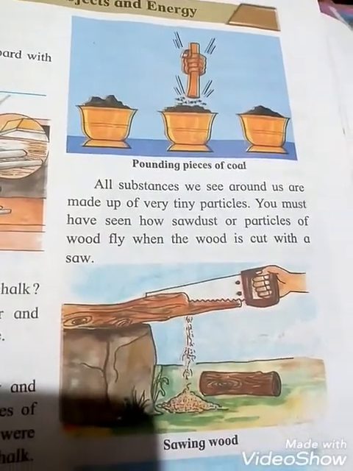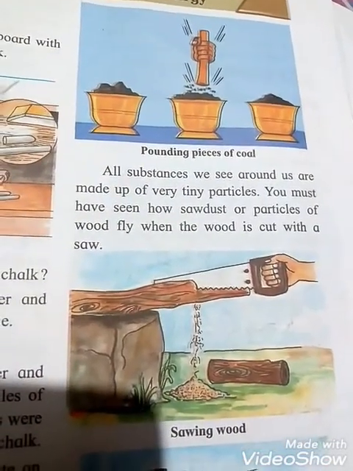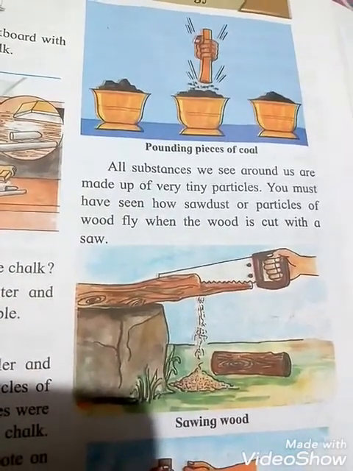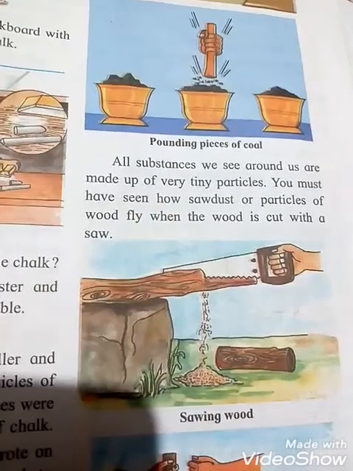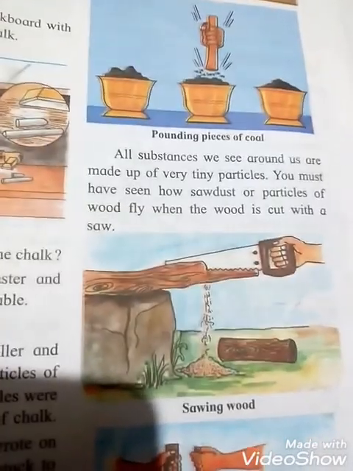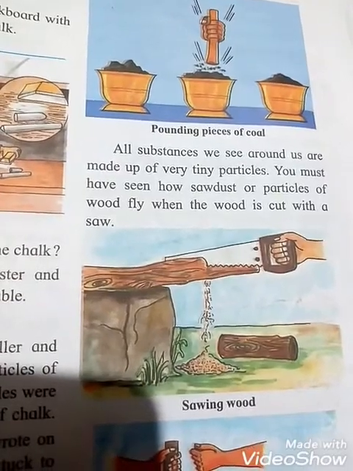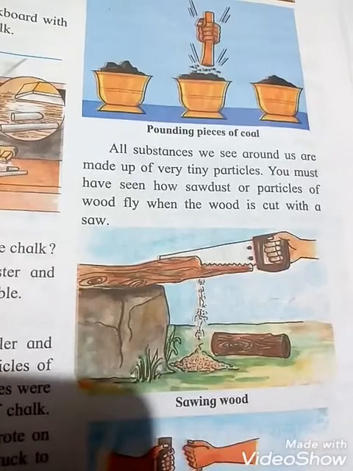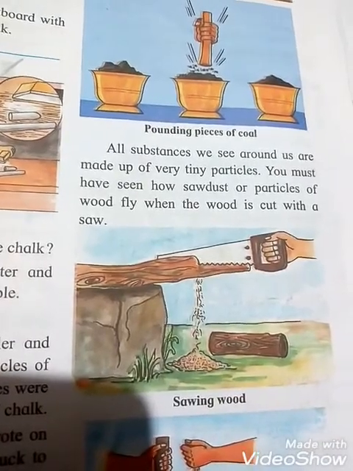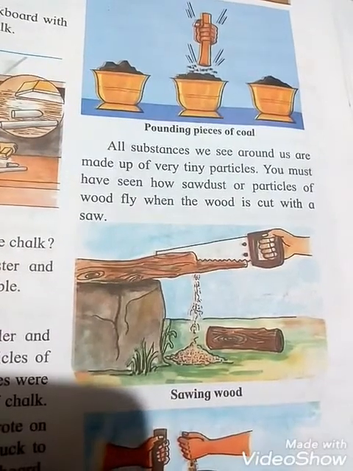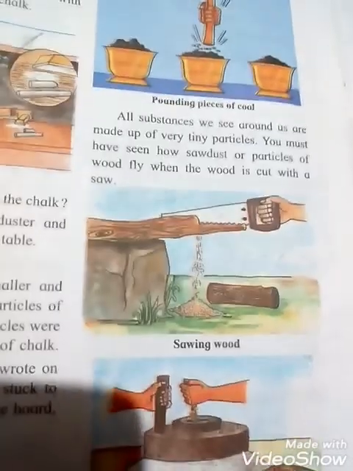All substances we see around us are made up of very tiny particles. You must have seen how sawdust or particles of wood fly when the wood is cut with a saw. See the picture, sawing wood.